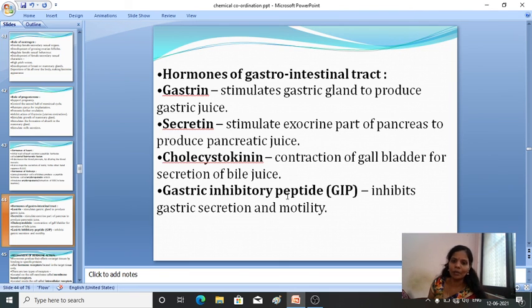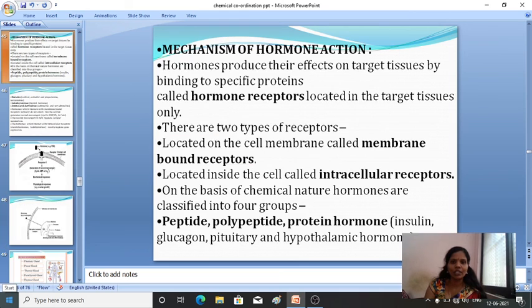Then gastric inhibitory peptide, GIP. It inhibits the gastric secretion and the motility. So these are the hormones which are present in the gastrointestinal tract. Gastrin produces the gastric juice. Secretin produces the pancreatic juice. Cholecystokinin, secretion of bile juice. And gastric inhibitory peptide inhibits the gastric secretion and the motility. So these are the hormones produced by the gastrointestinal tract.